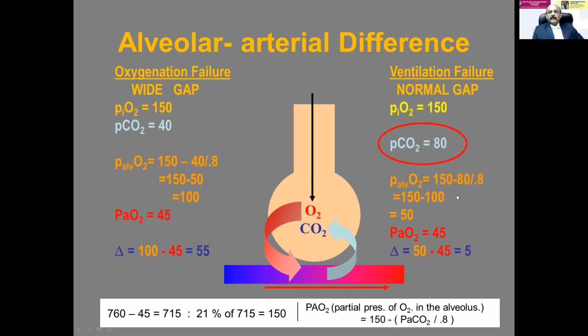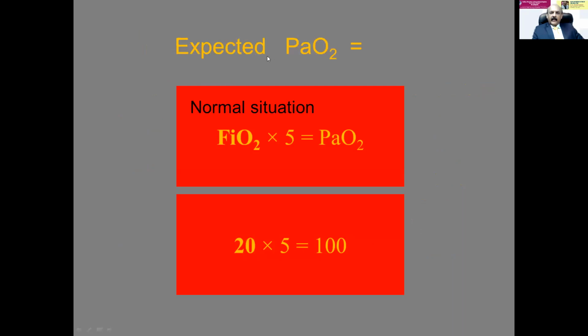So here the PCO2 is 80, and for the expected PaO2, an easy remembrance is FiO2 multiplied by 5 equals PaO2. That is actually the percentage. Normally 21 is the inspired oxygen concentration, room air. So for ease of remembrance, it is kept as 20 multiplied by 5, 100. So whenever you interpret an ABG, you first check what the FiO2 is. Only then should you interpret the PaO2.